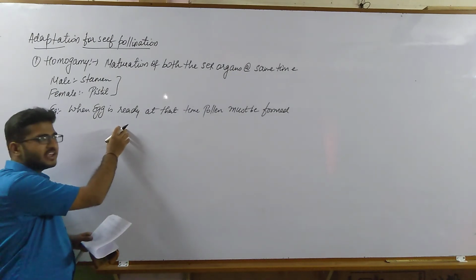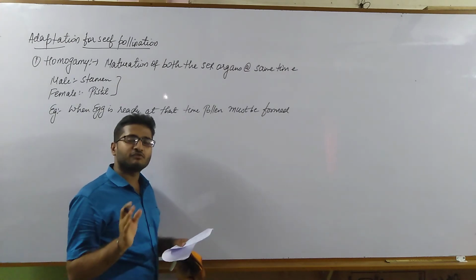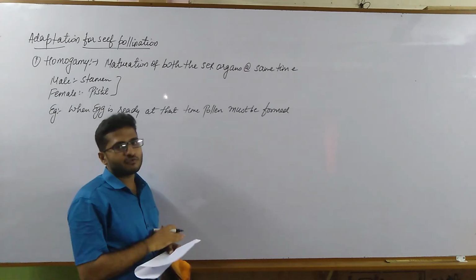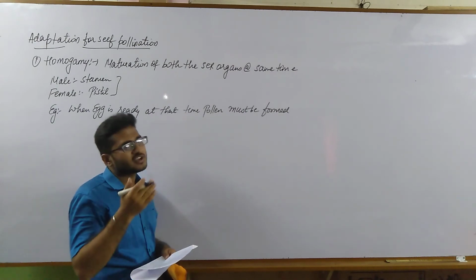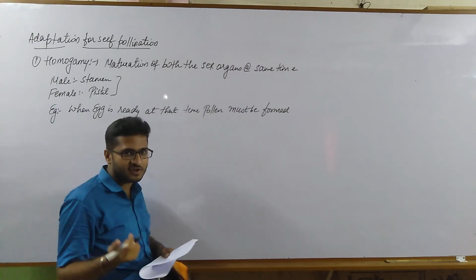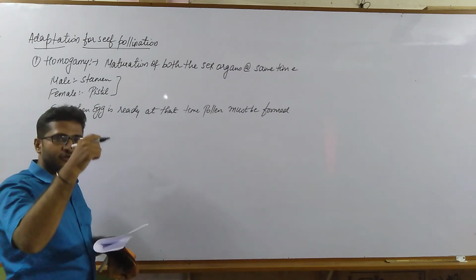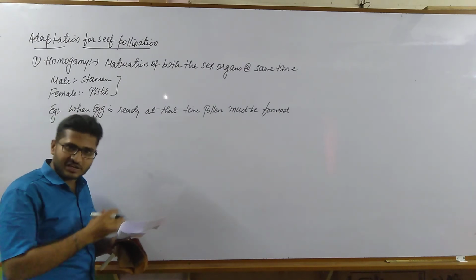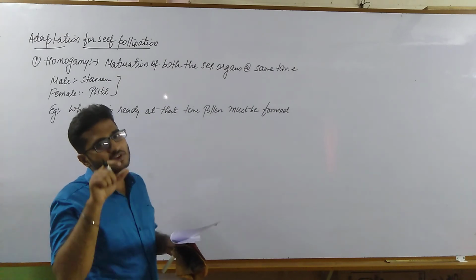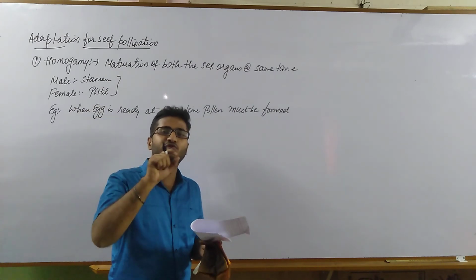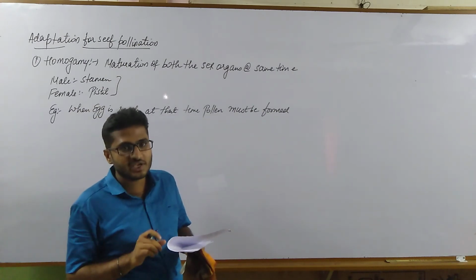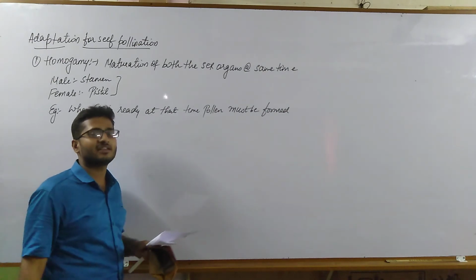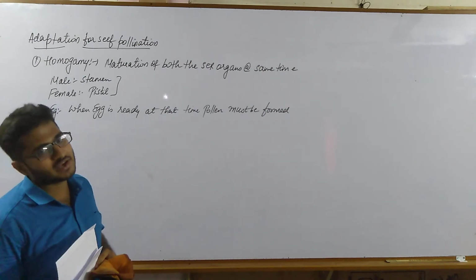If the egg is ready and the pollen is also ready, that pollen grain will fall on the stigma of the same flower. The stigma acts as a sticky, receptive surface, and the pollen will form a pollen tube. The pollen tube contains the two male gametes and the vegetative tube cell. The vegetative tube cell initiates the formation of the pollen tube. The two male gametes reach the ovary and facilitate fertilization.